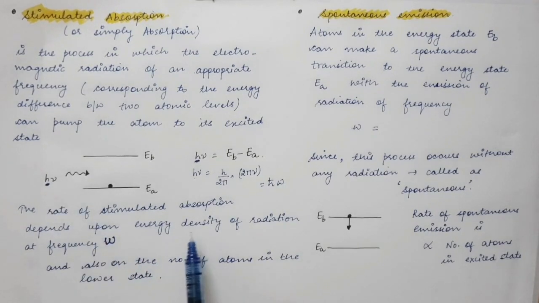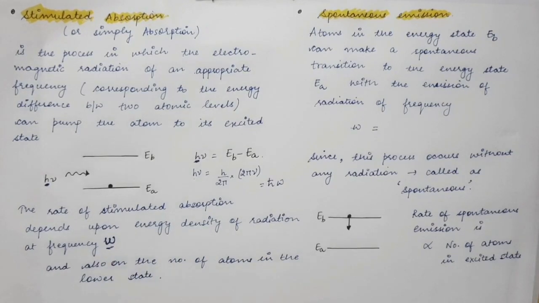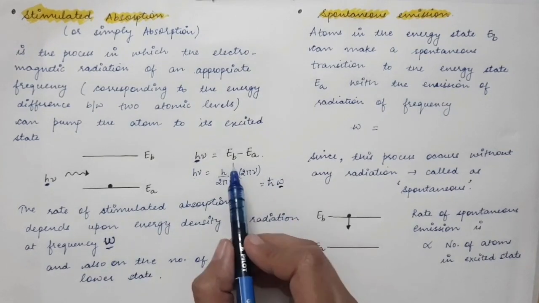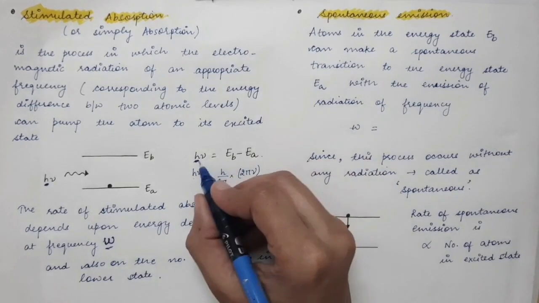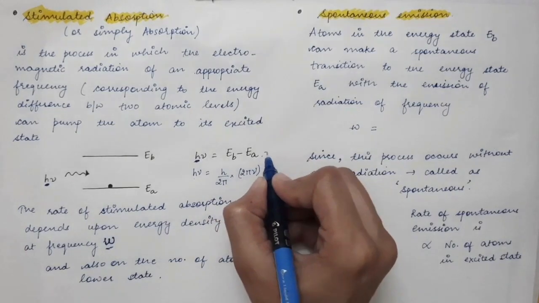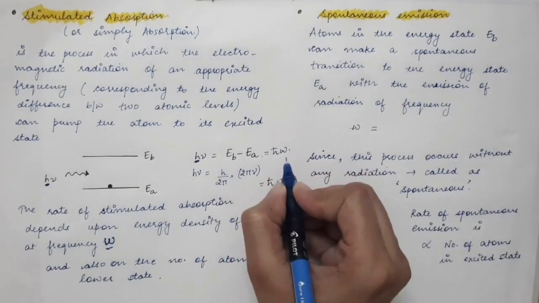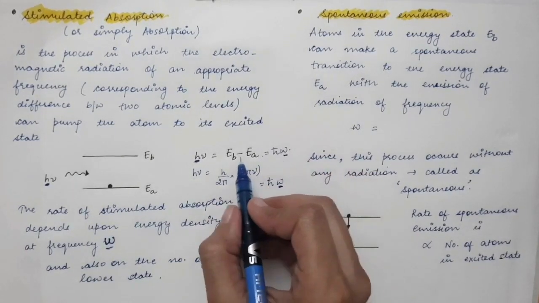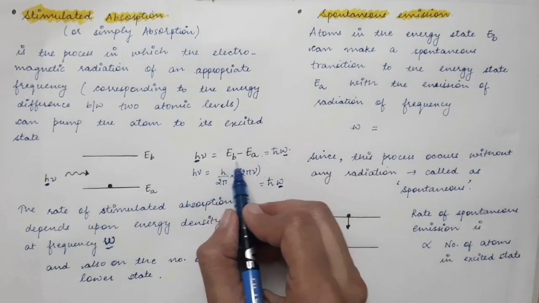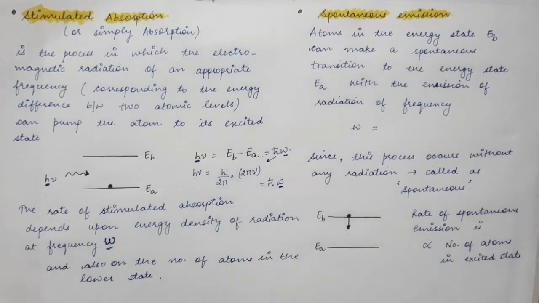Here omega is nothing but, since h nu is EB minus EA and that is equal to h cut omega, omega will be equal to EB minus EA divided by h cut.